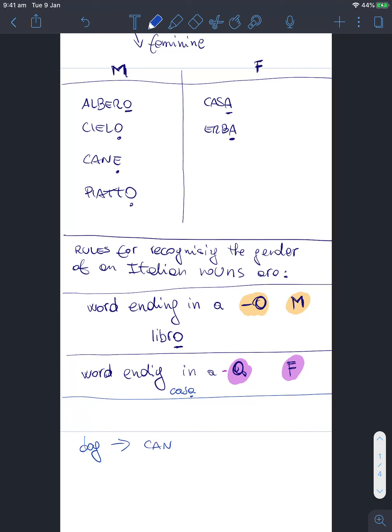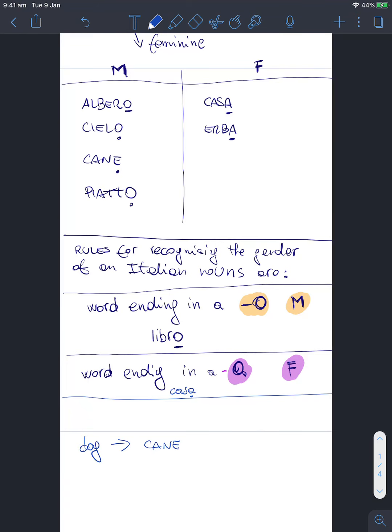All right, cane. Remember here, cane. Okay. So the word cane ends in an e, so it doesn't actually fit into these two rules. There's another rule here that applies. Well, the rule is that actually there are no rules. You need to look it up. And if you're not sure, you need to look it up in a dictionary.